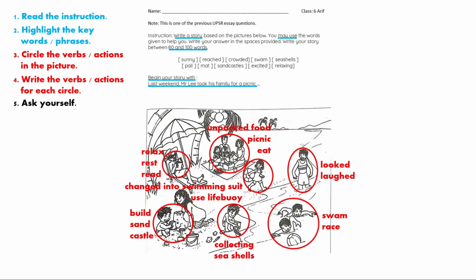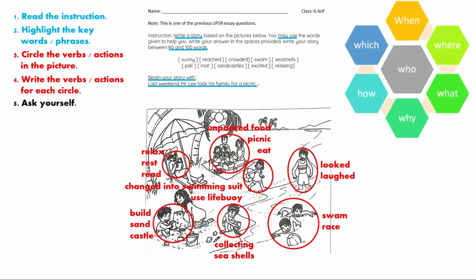Okay, and then ask yourself, what are you supposed to ask yourself? Who is your main character? Who are the characters in your story? For example, this story, it says already, right? Begin your story with Mr. Lee. So your main character should be Mr. Lee.